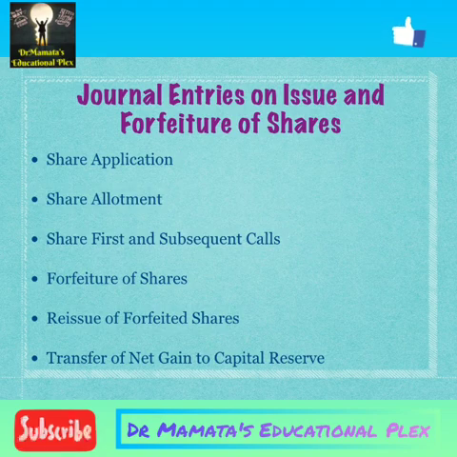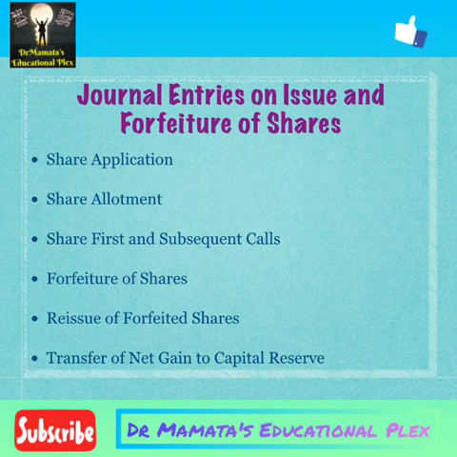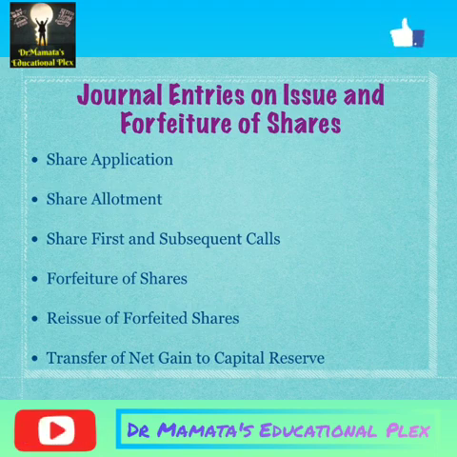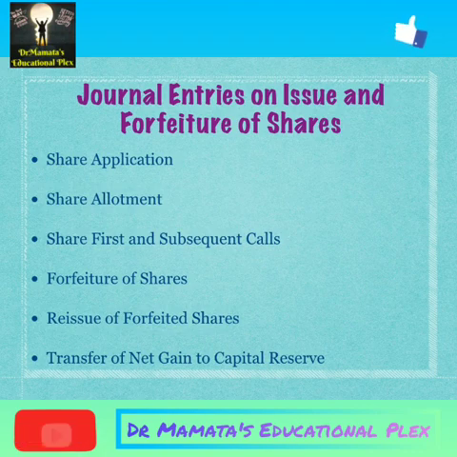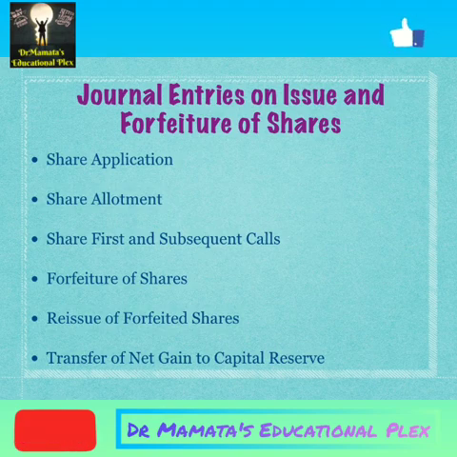After paying all the money, a person can become a shareholder, but if someone fails to pay some amount, then his shares will be forfeited and these forfeited shares will be reissued again. And if there is some profit on the reissue of forfeited shares, then we have to adjust that profit. So in this procedure, we have to pass some journal entries.